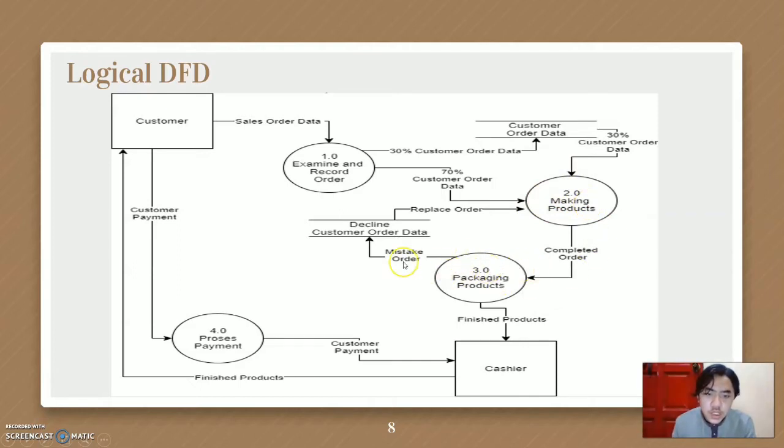Sometimes there will be a mistaken order, and then the mistaken order will be sent to the decline order data. And then from there it will be replaced with the order, and then we go through making the product again, and then packaging the product again. Then the finished product will be sent to the cashier. After that, the customer will make a payment. Then we will go to the next process, which is process payment. After that, the payment will go to the cashier, and then the cashier will send the finished product to the customer.